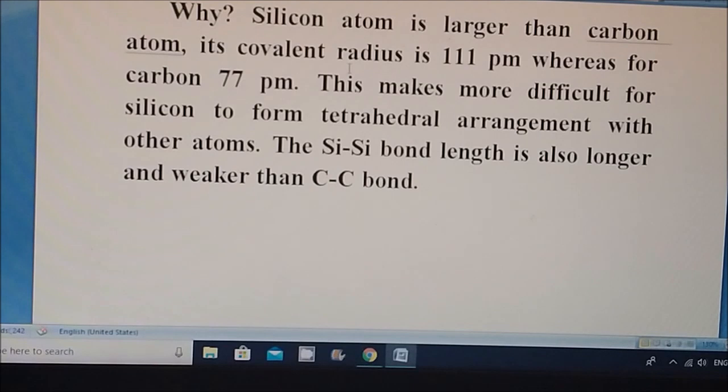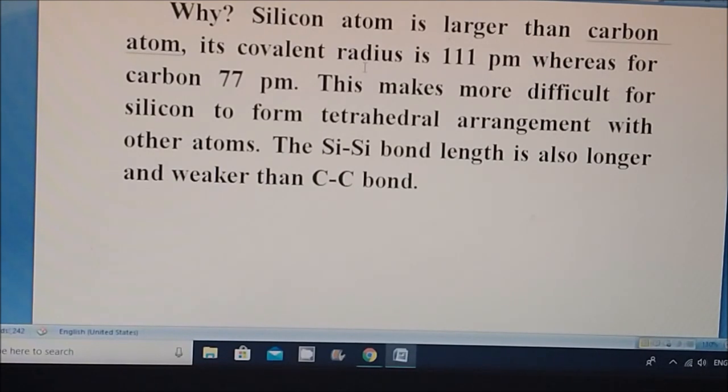If they are looking very high, then the attractive force between the silicon and silicon, that attractive force is nothing but the bond strength. That bond strength is also looking very less. If the bond strength is very low, then the attractive force between them will be very less.